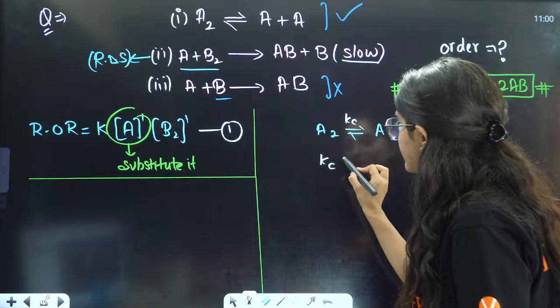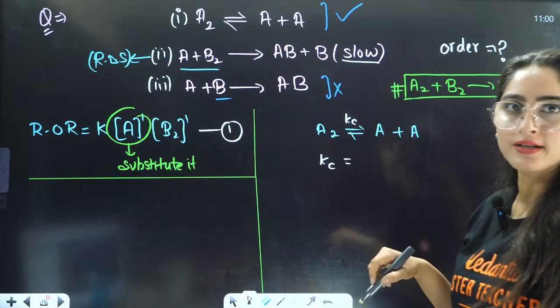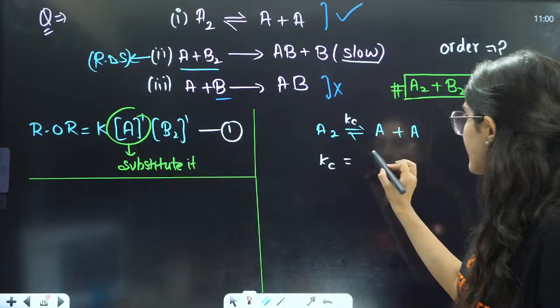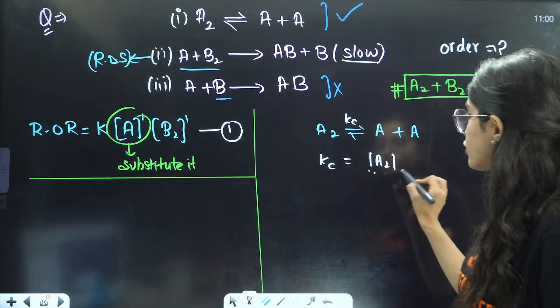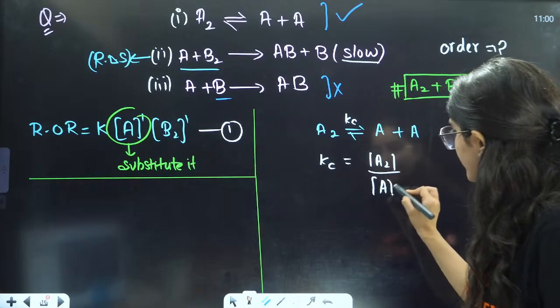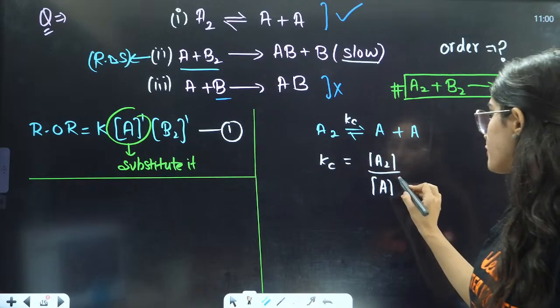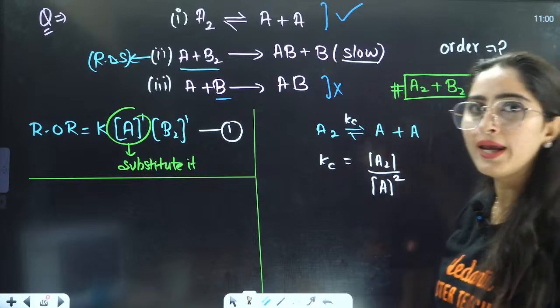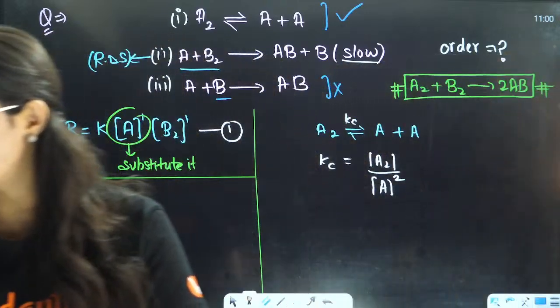So this Kc is equal to products by reactants. The reactant is A2, raised to the power of its stoichiometry, that is 1. The product is A, and there are two of them here, so it will be A square.